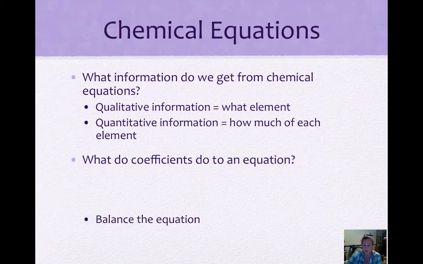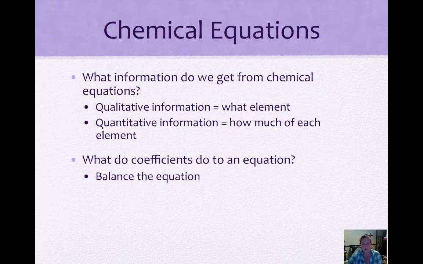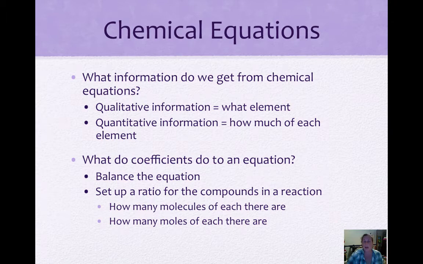And coefficients, we've been talking about these for the last couple days, are used to balance the equation. So balancing the equation means that you have to make sure that mass is conserved on both the reactant side and the product side. So you have to make sure that the numbers are balanced out, and that's what the coefficients are used to do. So these set up a ratio of the compounds in a reaction. So it tells you how many molecules of each substance there are, and also how many moles of each that there are.